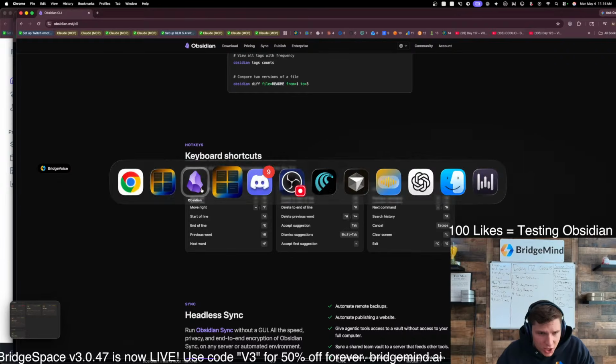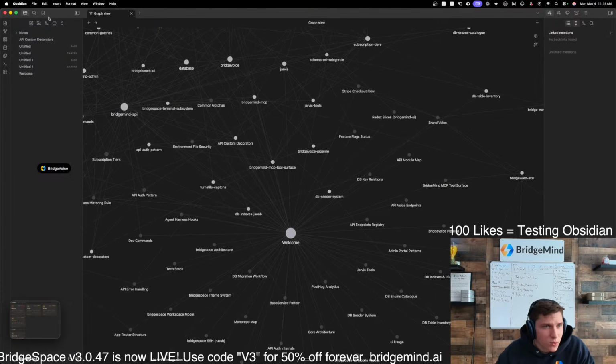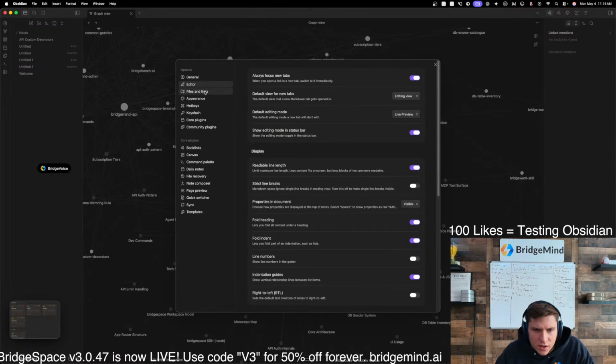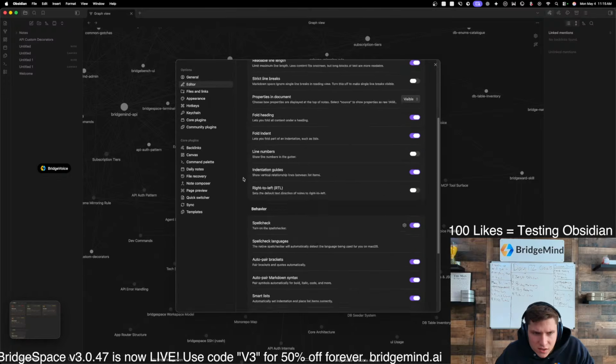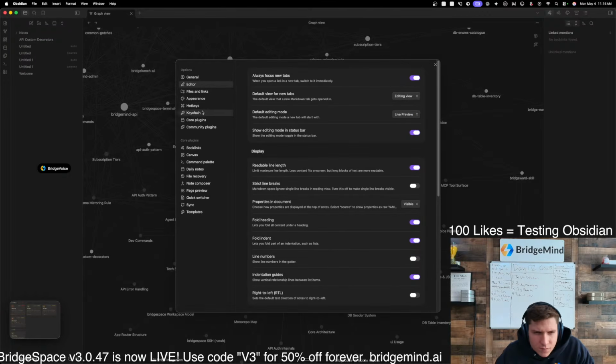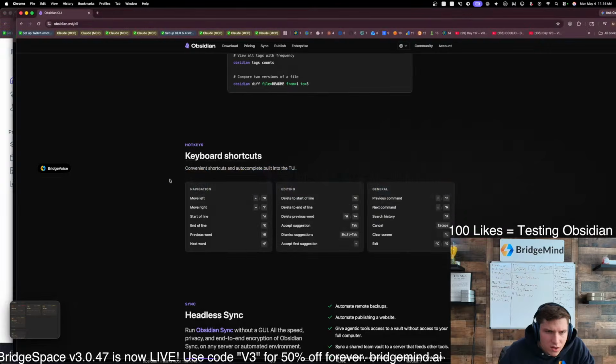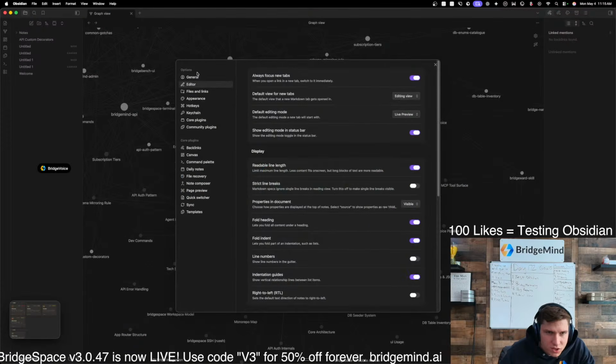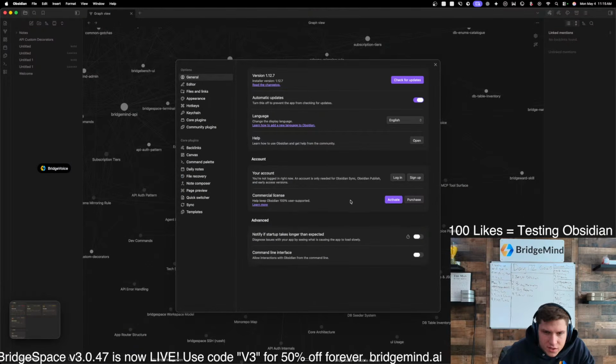So do I just go over here? Can I toggle it on in settings or something? Where's settings here? Okay, let's go to settings. And I'm assuming that CLI will be available somewhere in here. General. Editor. Geez, there's so many settings. Appearance. Does anybody know how to toggle on the CLI? Hold on, it says update Obsidian, enable command line interface in settings general. Okay, so settings, general, command line interface.